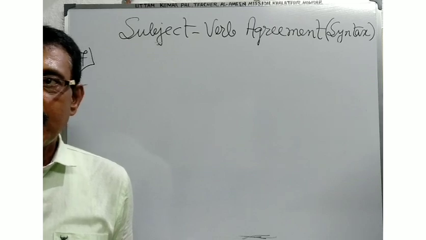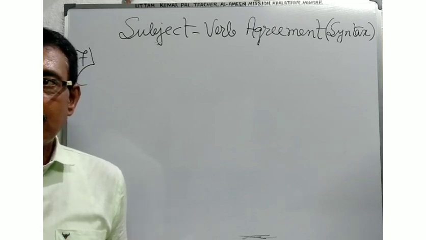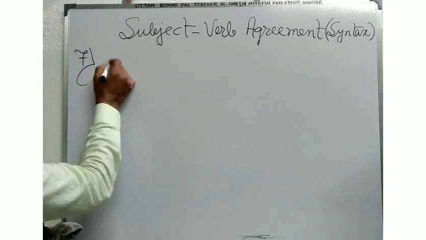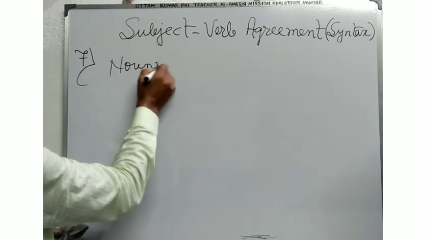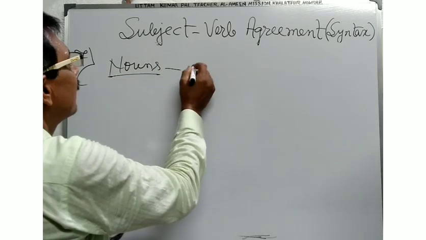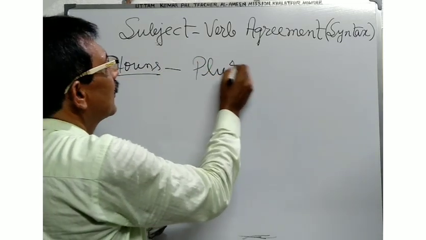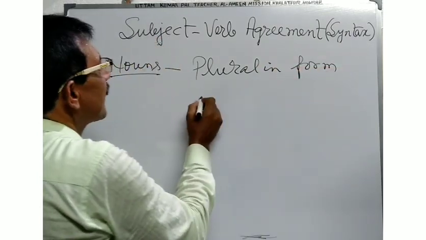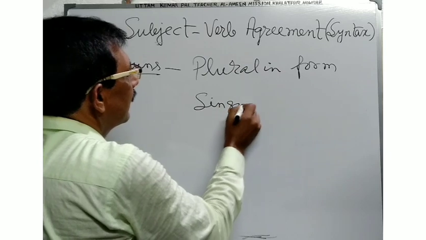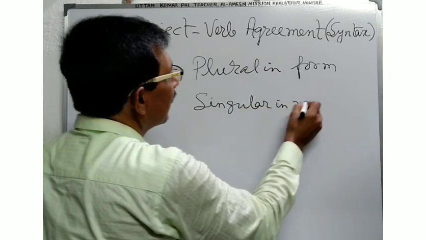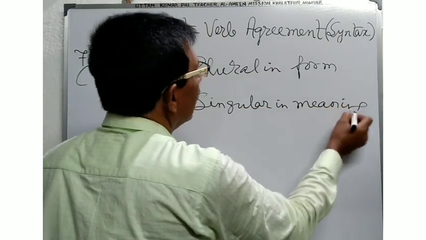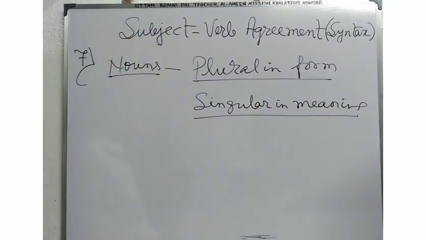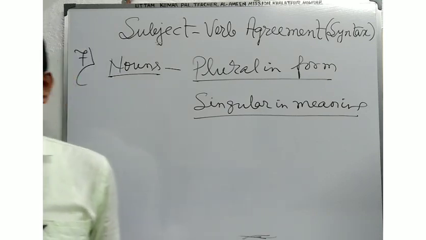That is, when you see some nouns which are plural in form and singular in meaning, then you will have to use the singular verb.